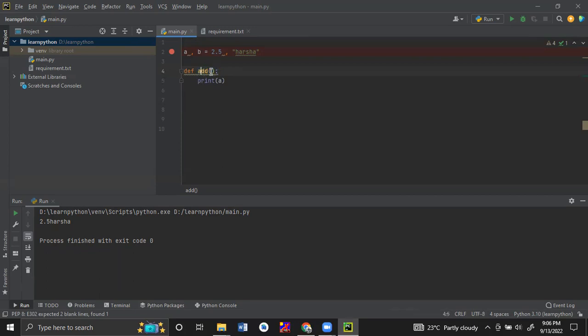So this is just a definition. I'm just defining this method, and it works like this: if you call this method, it will print the value of A. But I have never used it, so this code will not execute. It will not print A. So we'll check it. I just executed the code, but nothing has been printed because I have not called this method. We have just defined it, but never called it.